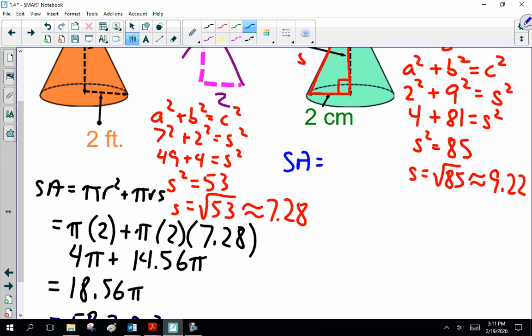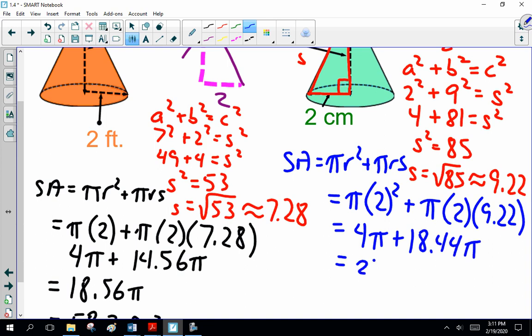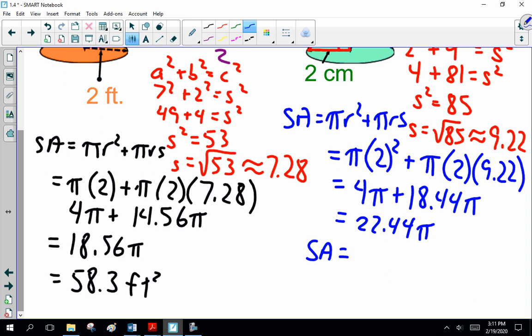Surface area, pi r squared plus pi rs. Okay, equals pi times 2 squared plus pi times 2 times 2. Okay, now, as I said before, so 70, 69, what are you guys getting? 70.3.